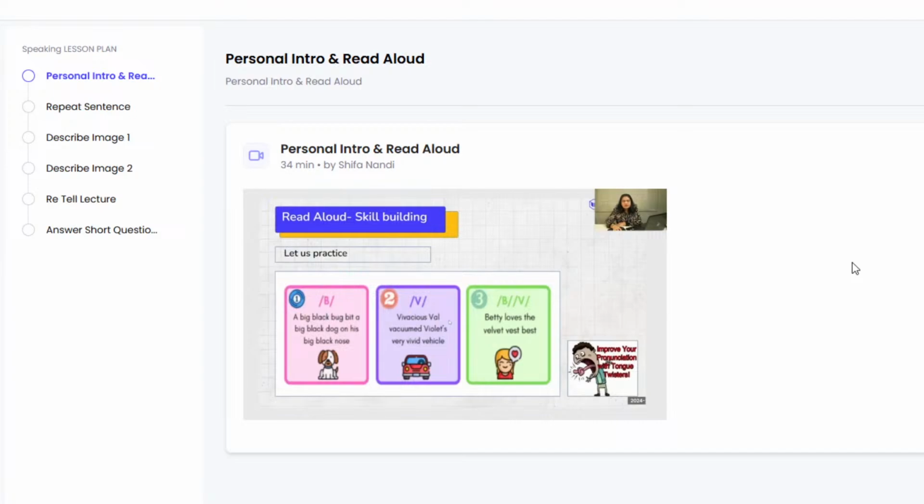Many people tend to find the pronunciation of B and V quite tricky. At times, I've heard people pronouncing the letter B as V, and in other cases, I've heard people even pronounce the letter V as B. So let's look at the correct pronunciation. Betty loves the velvet vest best. So, Betty loves the velvet vest best.